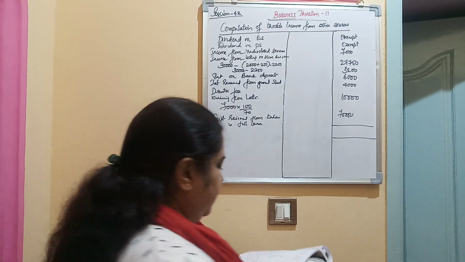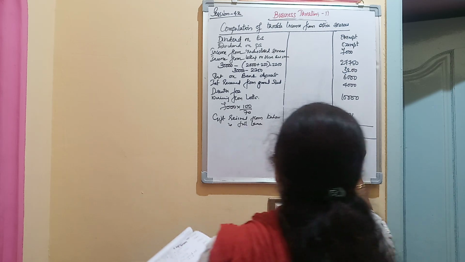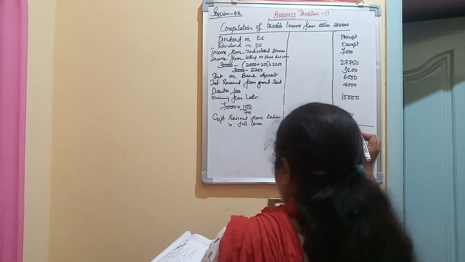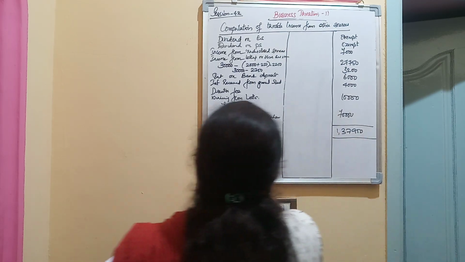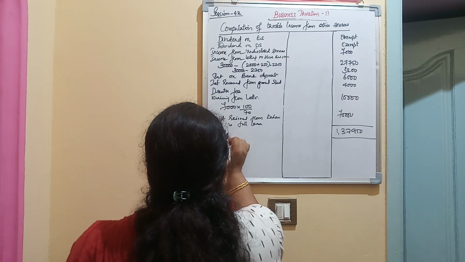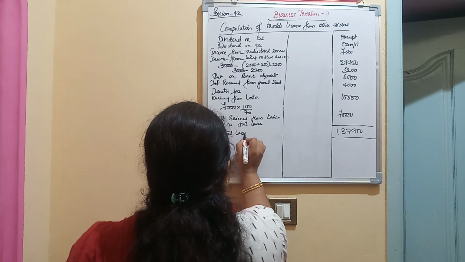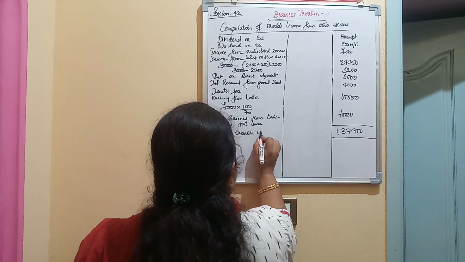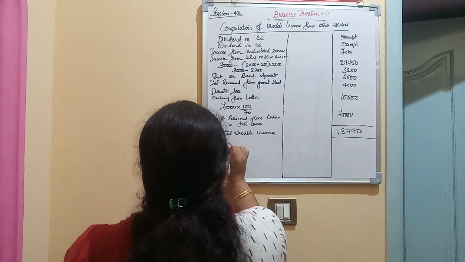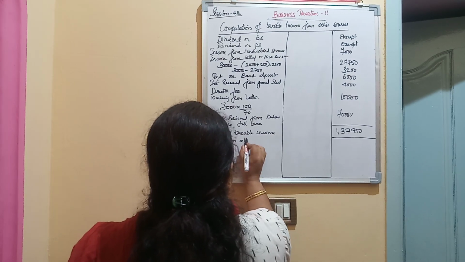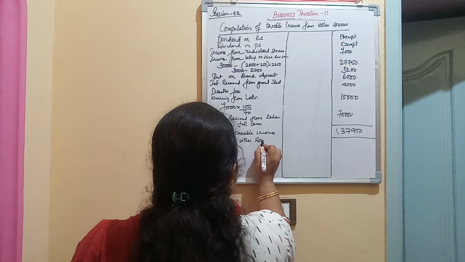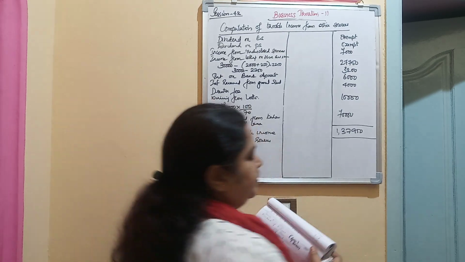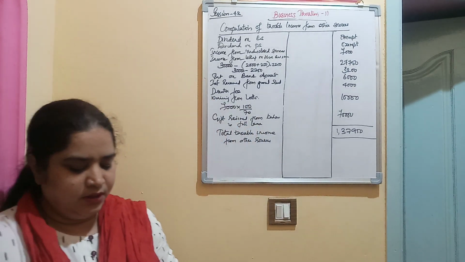Here I am winding up the problem, and the total taxable income under the head income from other sources is 1,37,950. So this is your total taxable income from other sources.